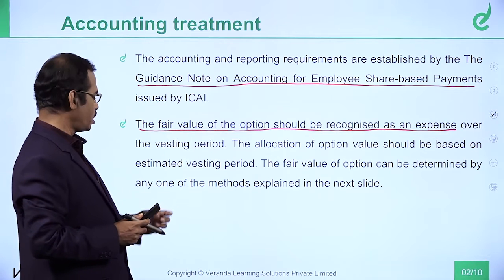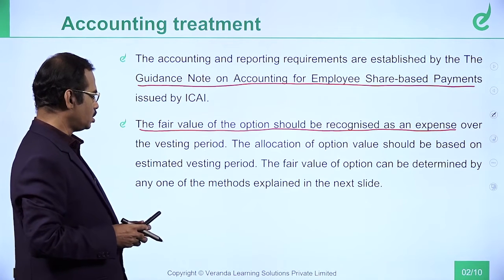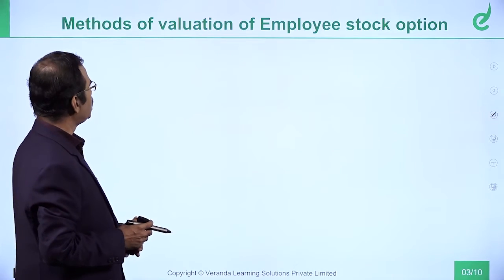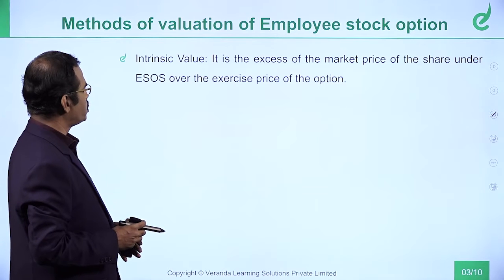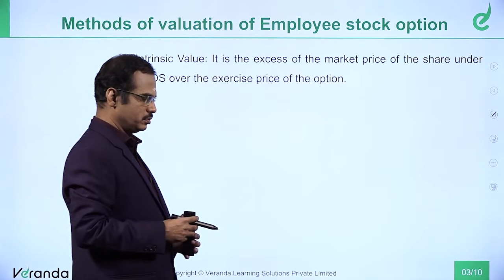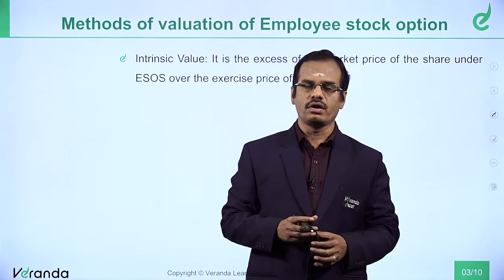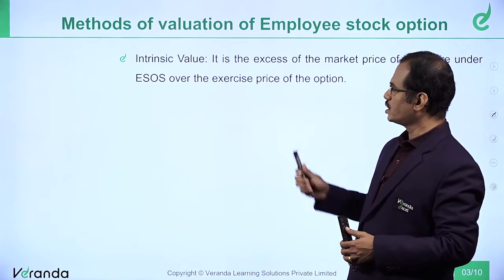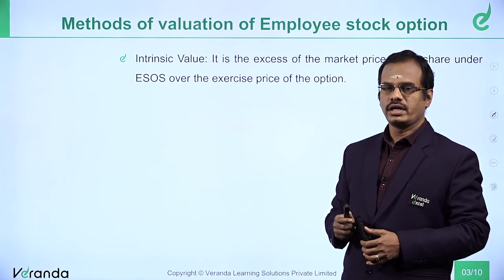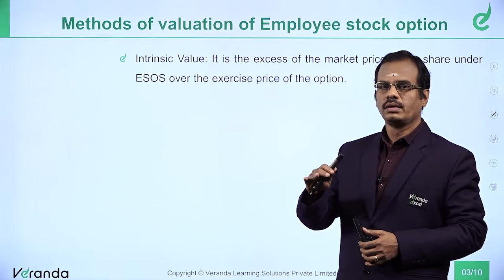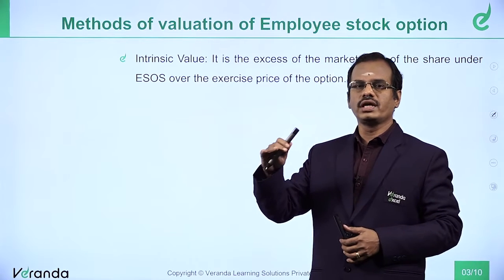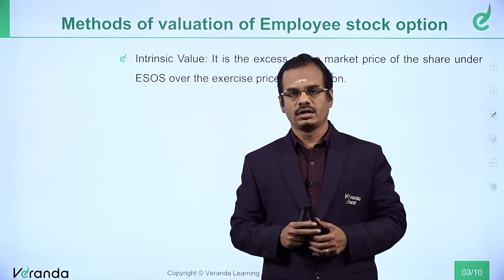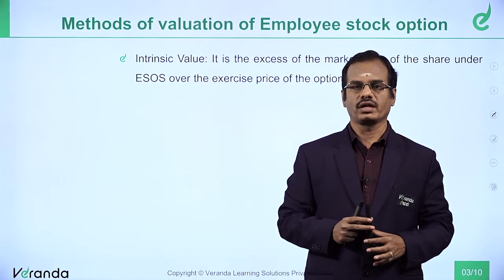The fair value of option can be determined by any one of the following methods, which are explained in the next slide. So methods of valuation, first we have the intrinsic value. Now I have to arrive at the fair value of option. How to arrive? That's what we are discussing. One method is called intrinsic value. It is very easy. Market price per share minus exercise price per share will give you fair value per option. If you are strong on this, it will help in the final also. Same model, same type of points are there in CA final also.